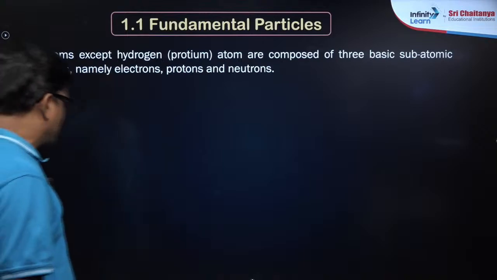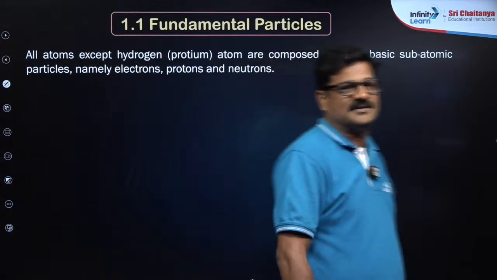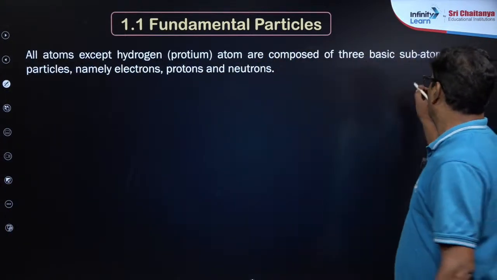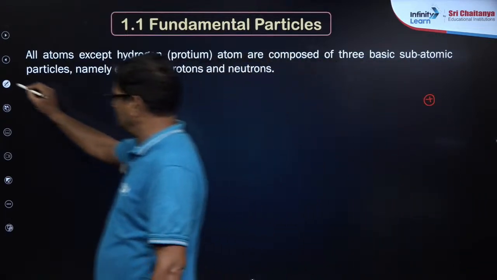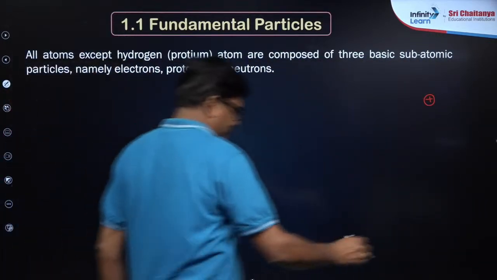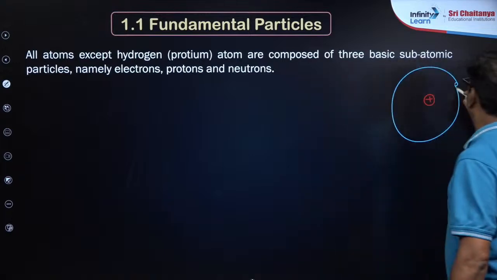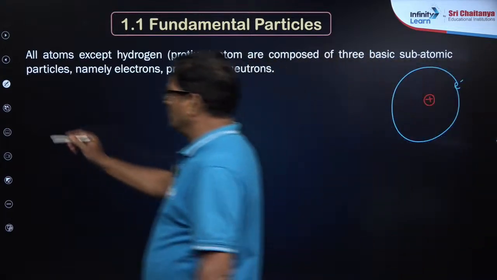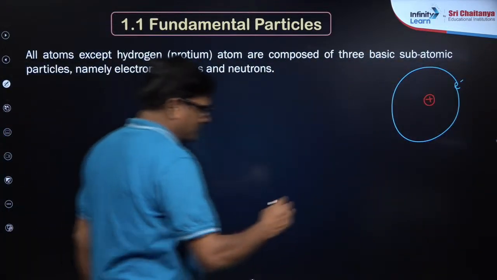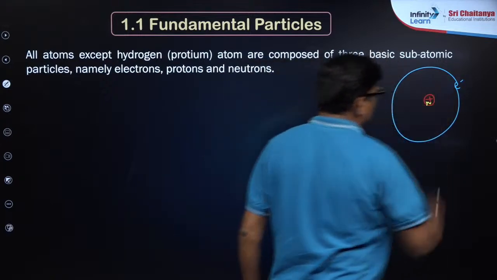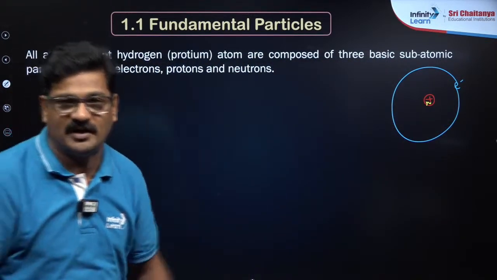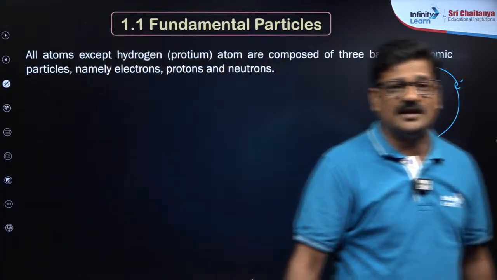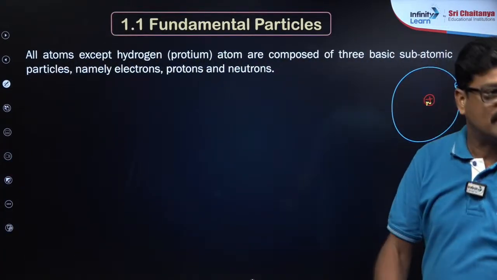So let's talk about the fundamental particles. In these fundamental particles, we have nucleus, and outside the nucleus, electrons are there. Inside the nucleus, proton and a neutron is there. So proton and neutron, they are present in the nucleus, so they are called nuclear particles, and outside the nucleus electron is there, that is extra nuclear particle.